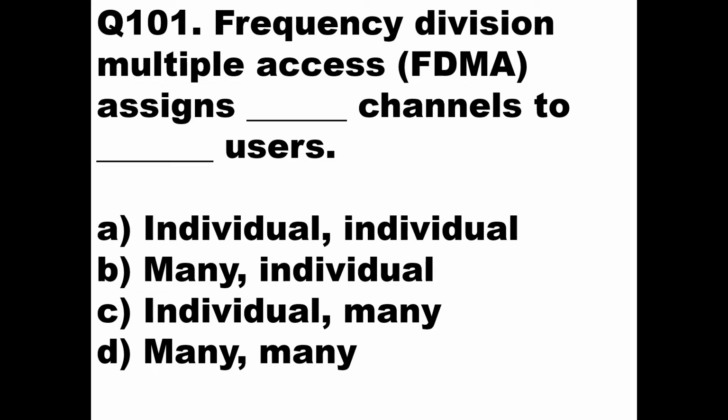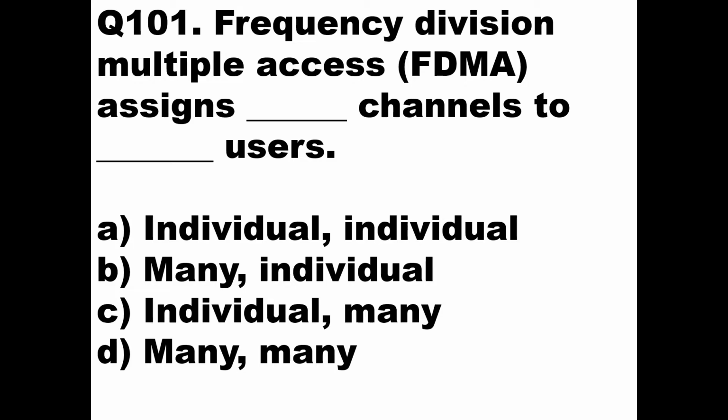Question number 101 says that frequency division multiple access, FDMA, assigns dash channel to dash users. Now, the definition of multiple access is multiplexing from different locations. The sources will be at different locations and you will be having multiplexing. In FDMA, it is like frequency division multiplexing only, but the sources are at different locations.